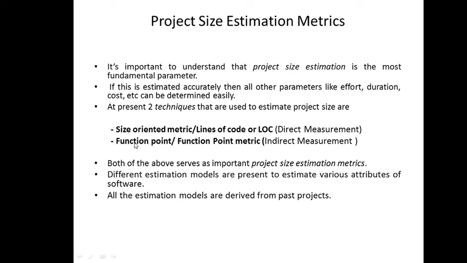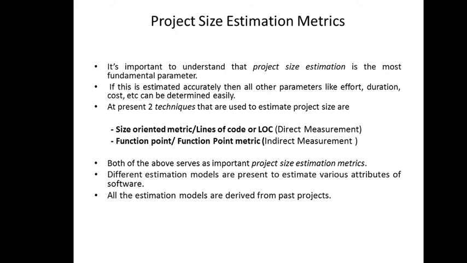While another method is function point analysis, or function point metrics. It's an indirect measure. That means it is something relevant to your functionality. Right? Now we cannot count how much functionality is being achieved. You cannot identify it directly. Since it is an indirect measure, you need to check everything, functionality-wise, performance-wise and so on. So it cannot be directly measured.